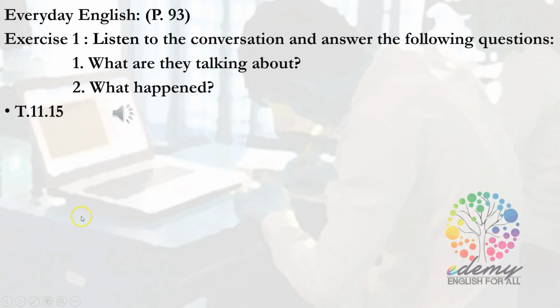Tape script 11.15. Have you heard about Sam? No, I haven't. Well, I haven't spoken to him myself, but apparently he was caught cheating in his maths exam. No kidding. I can't believe that. Does he have a problem with maths? No, actually maths is his best subject. Really? So why would he cheat? He doesn't need to. Exactly.